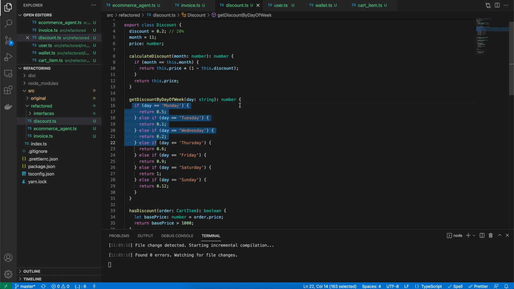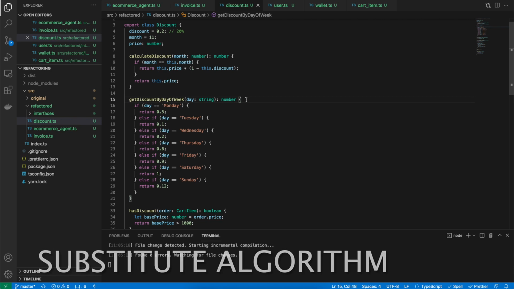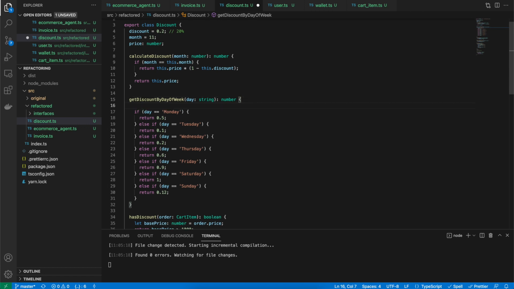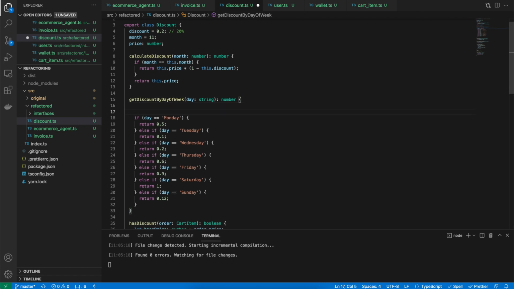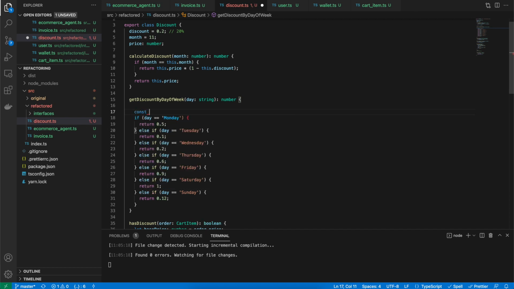And to clean it up, the thing that we can do is use hash, which are there in any programming language. Using hash, you can create a key value pair. So in TypeScript, we can either use a map class, or we can use objects. So let's just say we have an object of discount versus day. That seems good.